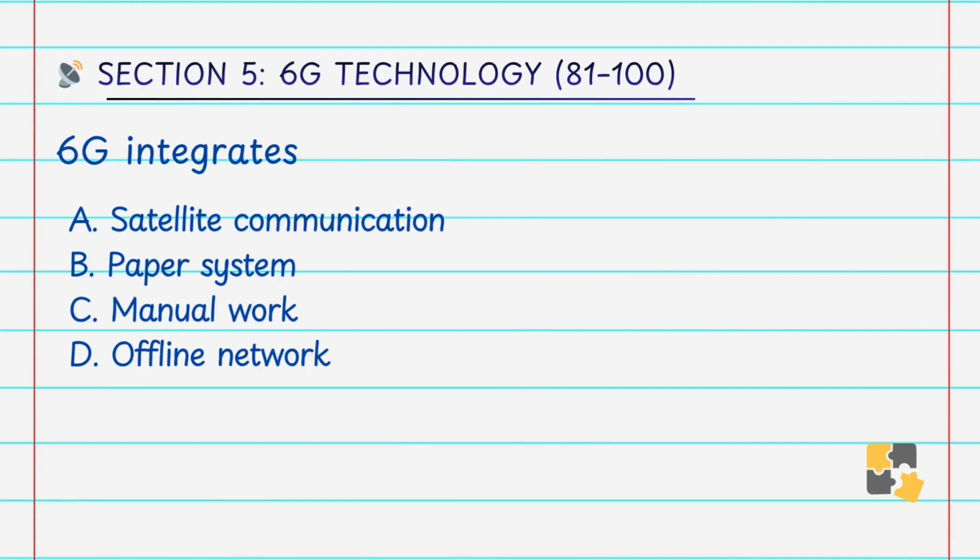6G integrates A. satellite communication, B. paper system, C. manual work, D. offline network. Answer is A. satellite communication. It will combine the terrestrial and the satellite networks.